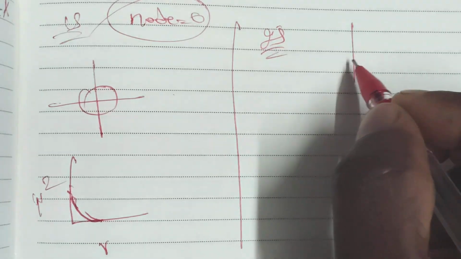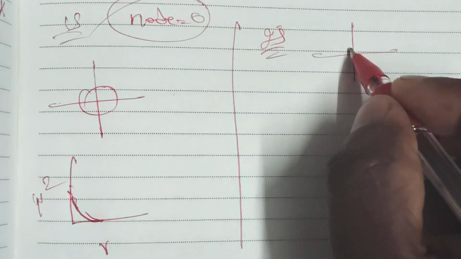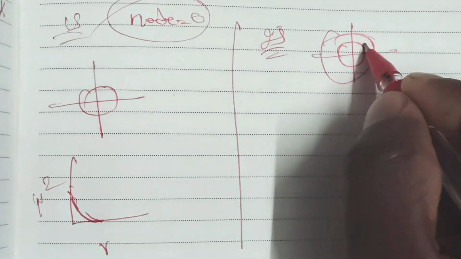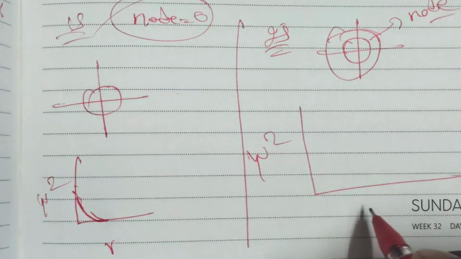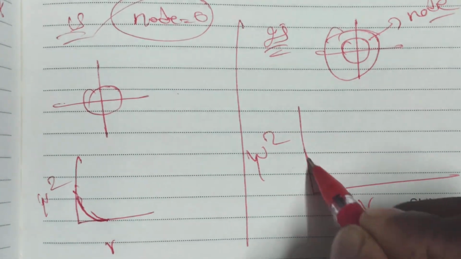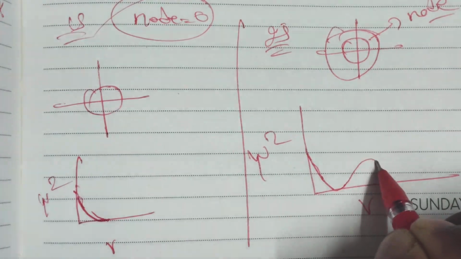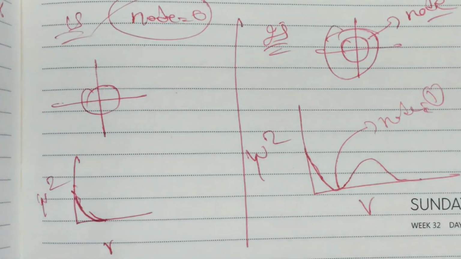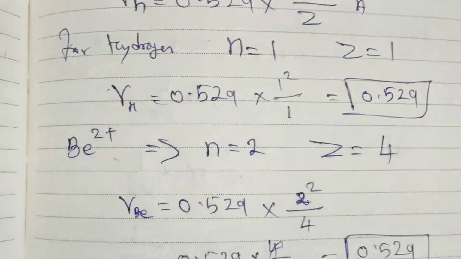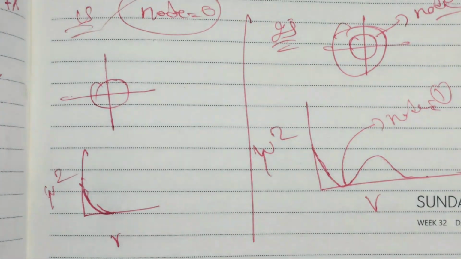So one node means this diagram, this and this. Here the psi squared versus r curve decreases and then increases. Okay, so this is one node. Similarly, for whatever orbital we have, we can easily find the node.